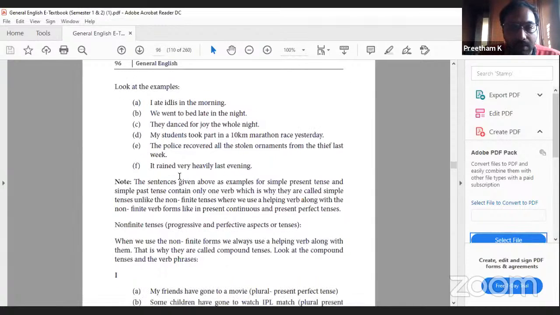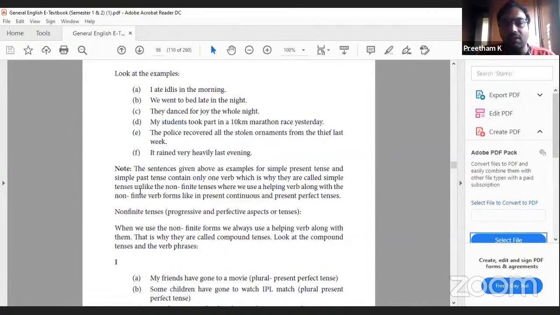The sentences given above are examples of simple present tense and simple past tense. They contain only one verb, which is why they're called simple tenses. This is very much important. Simple past tense contains only one verb. That is why it is called simple tense. Unlike the non-finite tenses, in which we use a helping verb along with the non-finite verb forms, like present continuous and present perfect forms.